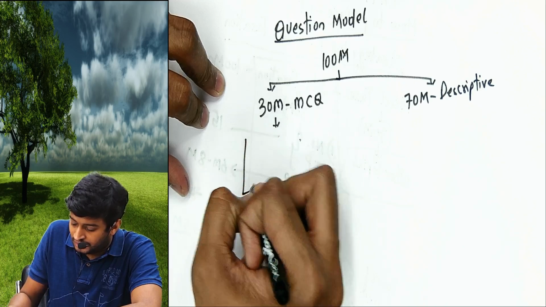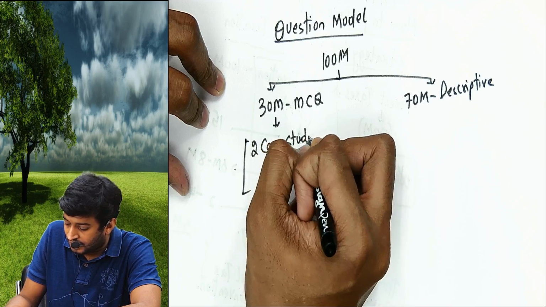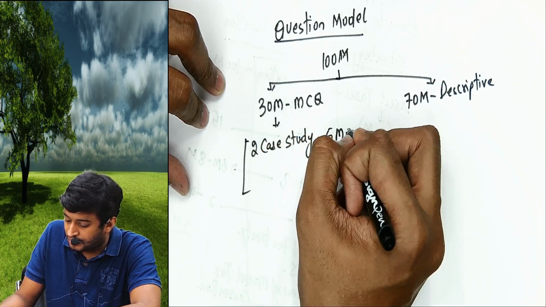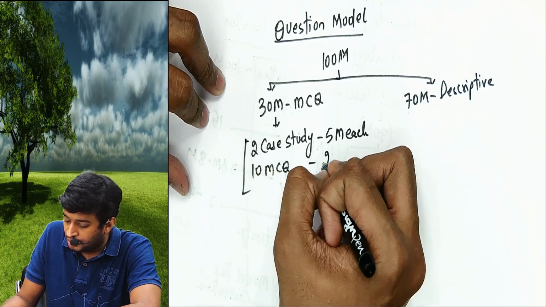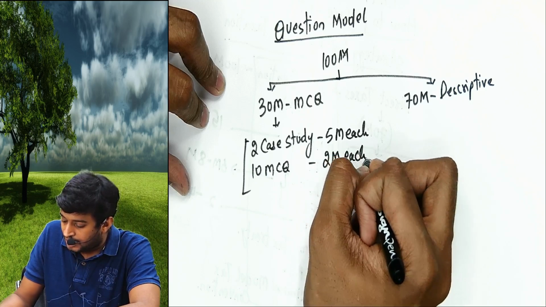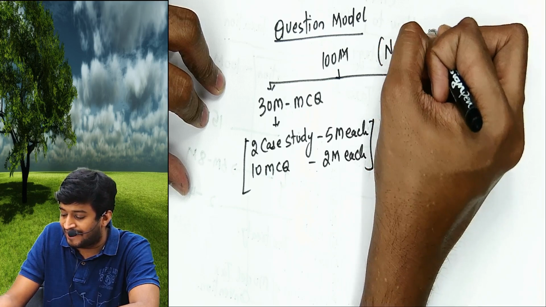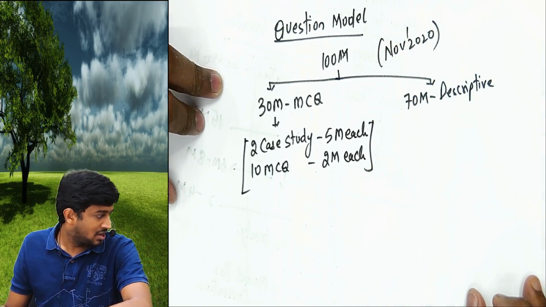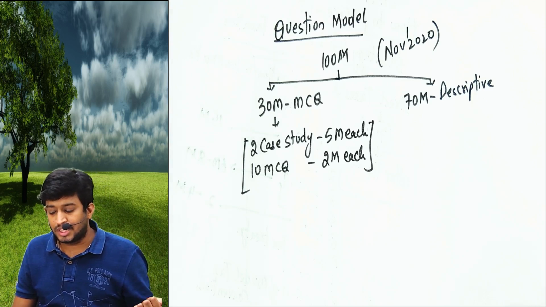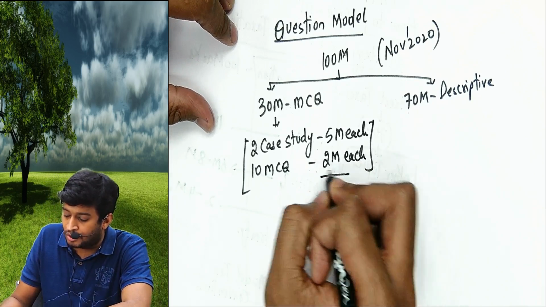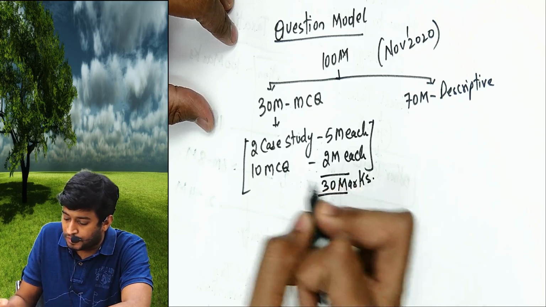Among this 30, what we have observed is 2 case studies will be asked, 5 marks each, and 10 MCQs will be asked, 2 marks each. This should be the pattern starting from November 2020, as we have observed in RTPs and MTPs. Two very small case studies, 5 marks each, and 10 MCQs of 2 marks each, total will give you 10 plus 20, 30 marks. Is it clear? First point.